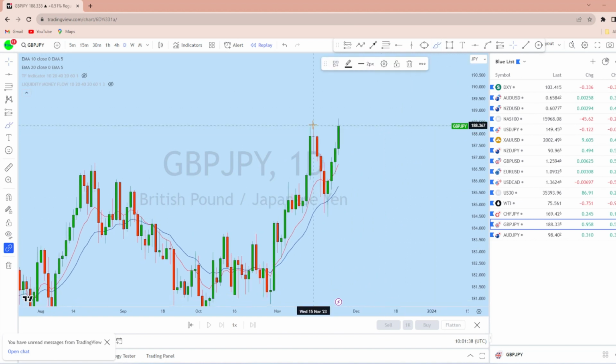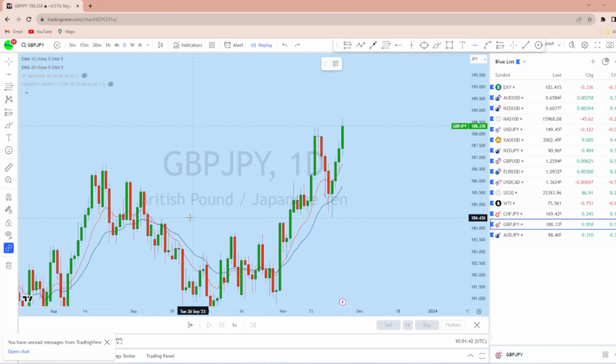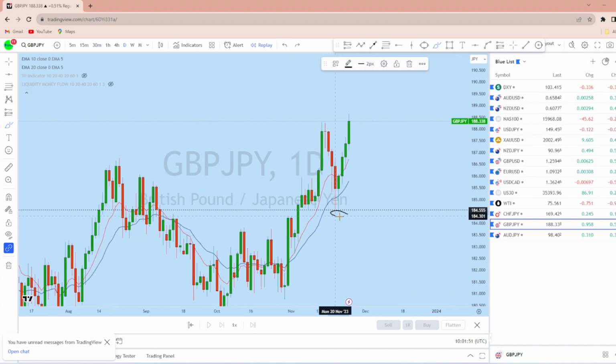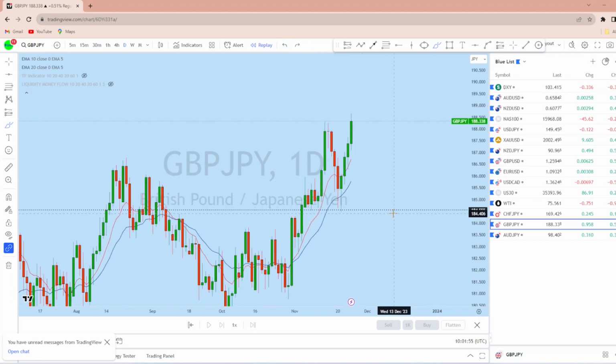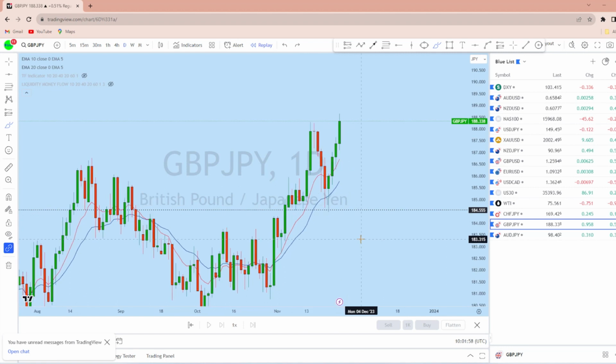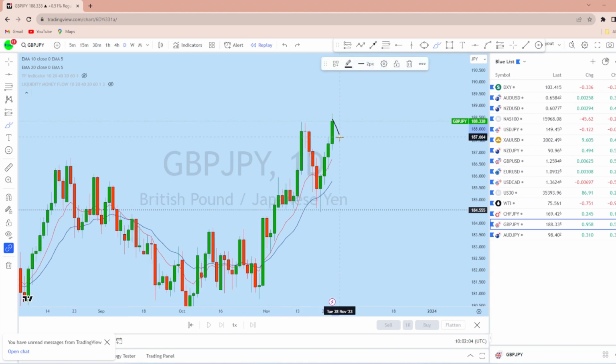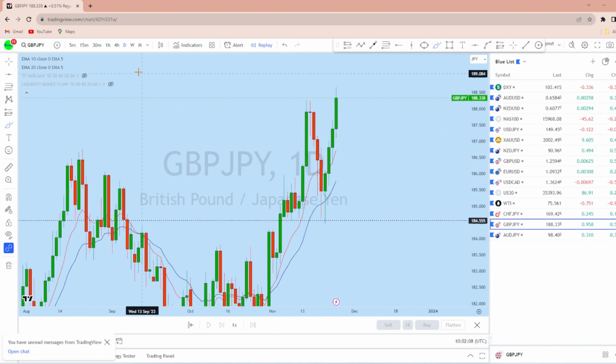Now looking at the daily time frame on GJ, this is the daily drop here on GJ, and with that daily drop, this is the support level where there is high liquidity in that area. With that liquidity, as we saw, a big move happened and we have taken a huge bullish trade on GBPJPY. What we can expect now, as the price has created a new higher high, is a deeper pullback, and then to continue to the upside to create a new higher high.